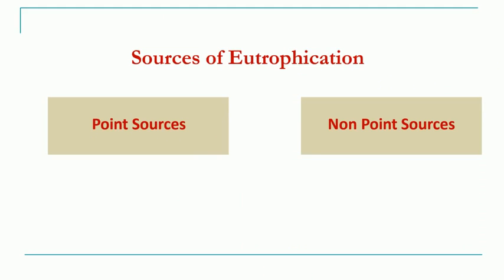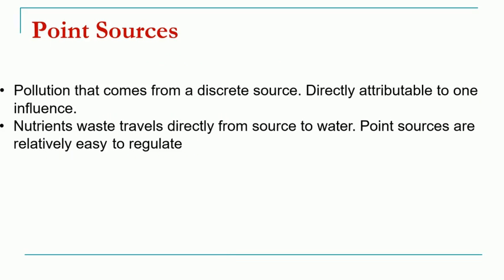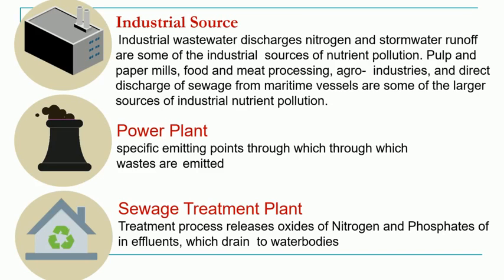Now we come to the different sources of eutrophication. These sources are classified into two types, point sources and non-point sources. What is meant by point sources? Point sources are also called discrete sources. That means we know the source from which these nutrients are coming. These point sources are easy to regulate. If we do some regulatory management, then we can control the nutrients coming from them. Examples of point sources include industries, power plants, and sewage treatment plants.